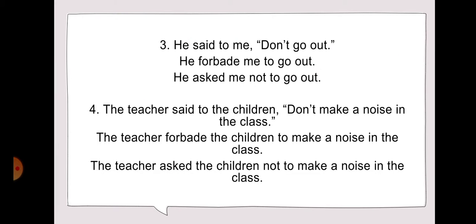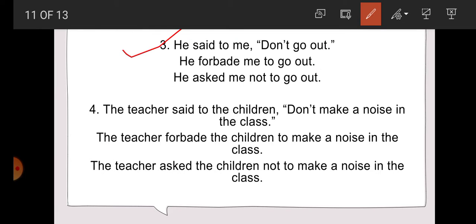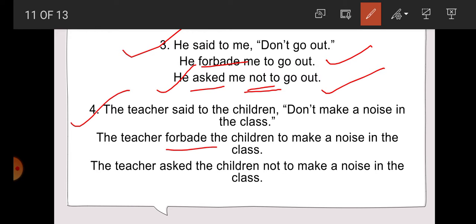Now next example, students. He said to me, don't go out. So we can use the word forbid also. He forbade me to go out. Or if we use the word ask, then we have to use the word not. He asked me not to go out. Now next example, student. The teacher said to the children, don't make a noise in the class. So the teacher forbade the children to make a noise in the class. Very easy it is, student.